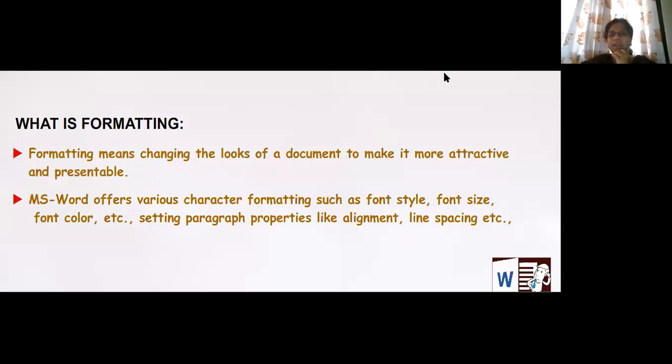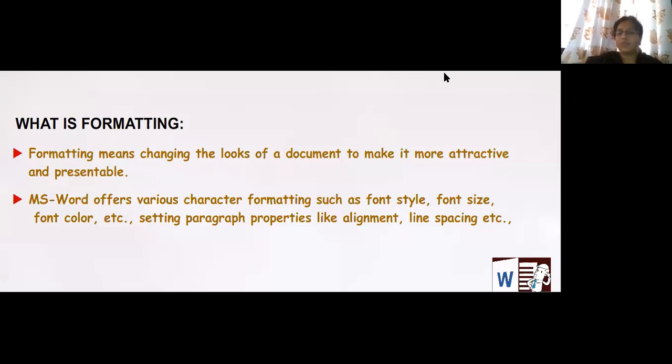As you are very well aware, MS Word offers various character formatting. Character, as I said in my last classes, in Word is nothing but a word or text, alphabets, sentences, all those things we call characters in MS Word.